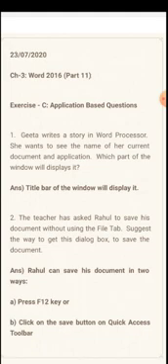Which part of the window will display it? Once you open the application and your document is open and you have typed something there, and you have saved it also, where will you see the saved file name that you have given? It will be seen on the title bar, the topmost bar, the blue bar that you see. On that bar, in the center portion, you will see the title of the document.